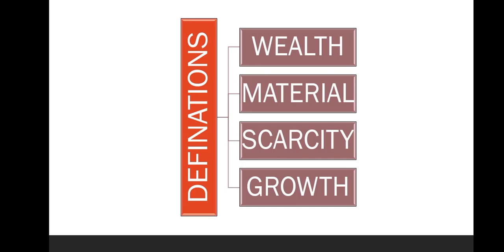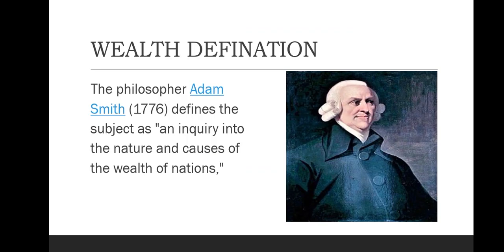Going towards the definitions of economics. There are 4 definitions given by different economists. These definitions are named as wealth, material, scarcity, and growth definitions. We are going to discuss these definitions one by one, starting with the wealth definition. This definition is given by Adam Smith in 1776.